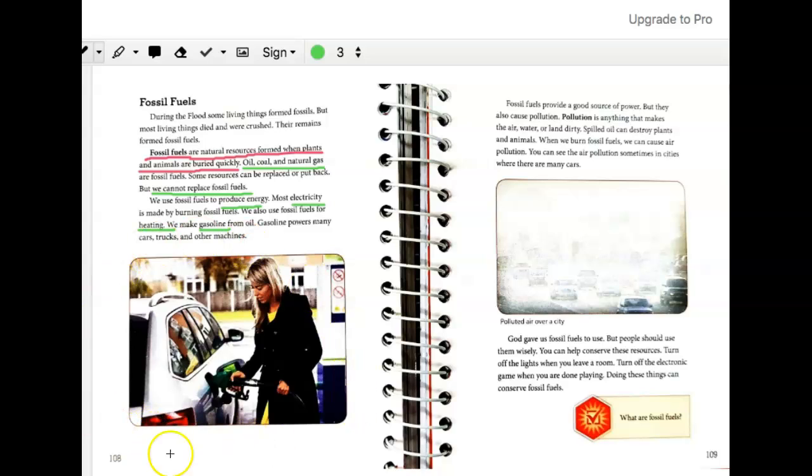What is this woman doing? She is filling her car with gasoline. What fossil fuel is she using? She is using oil.